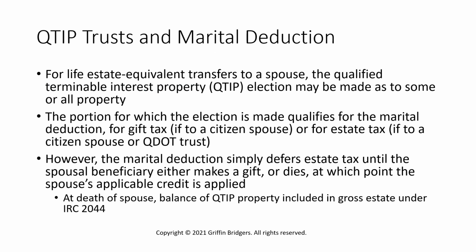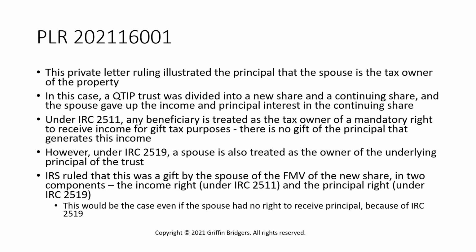And that's illustrated in Code Section 2044, which says when the spouse dies, the balance of the QTIP property will be included in the spouse's gross estate at its date of death fair market value or on the alternate valuation date.